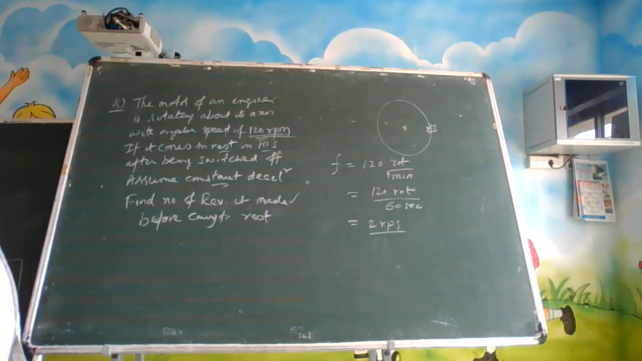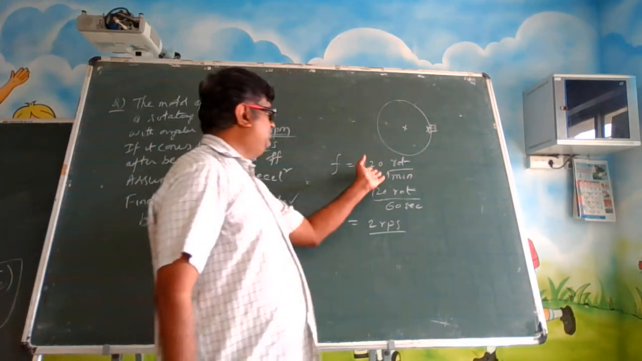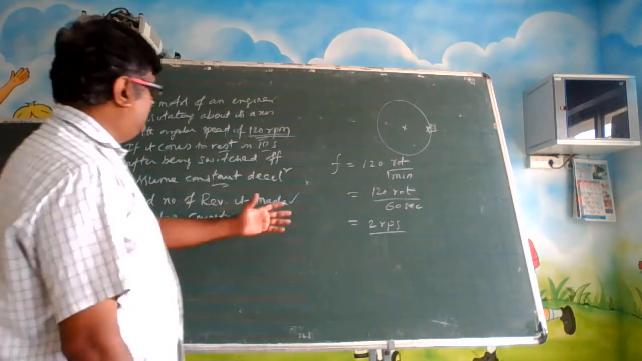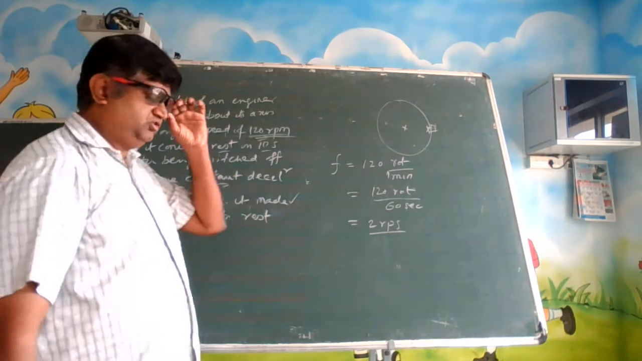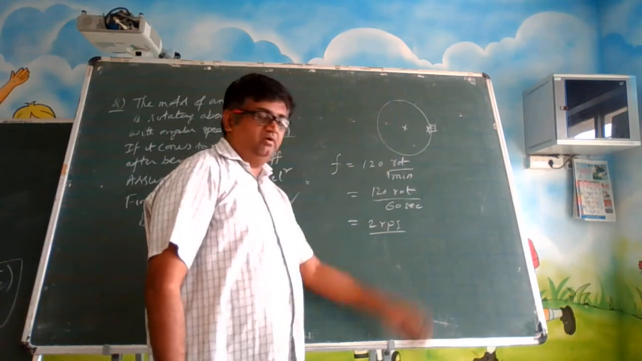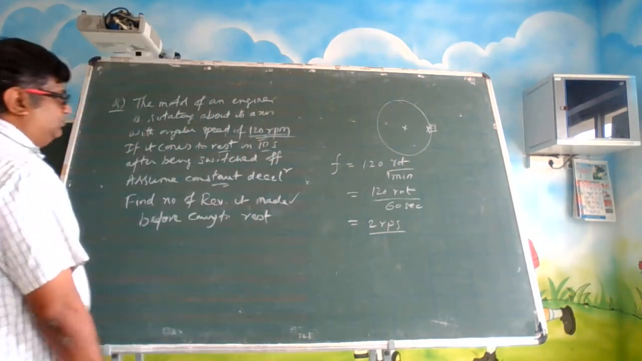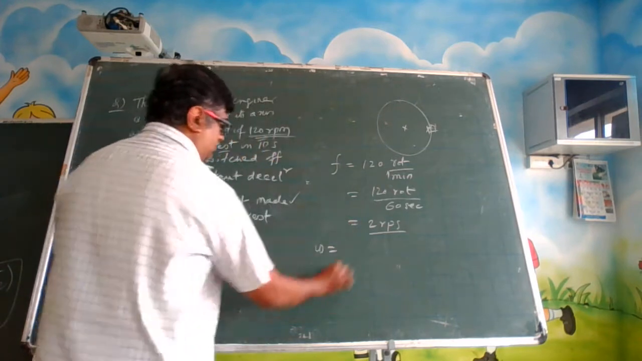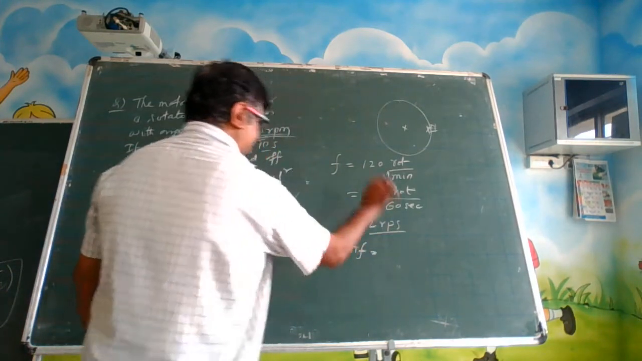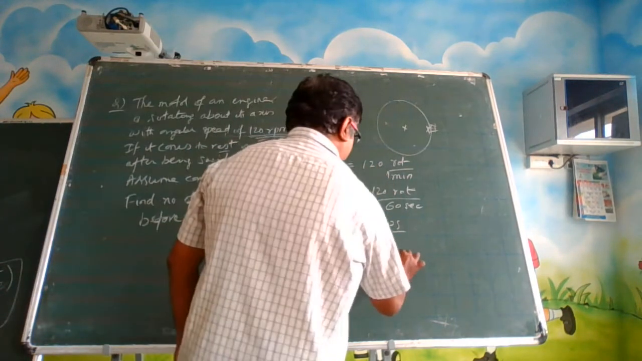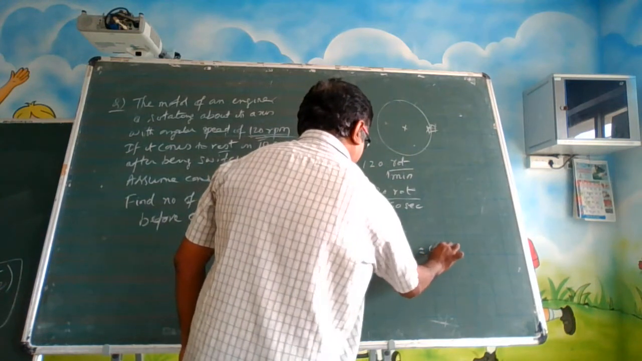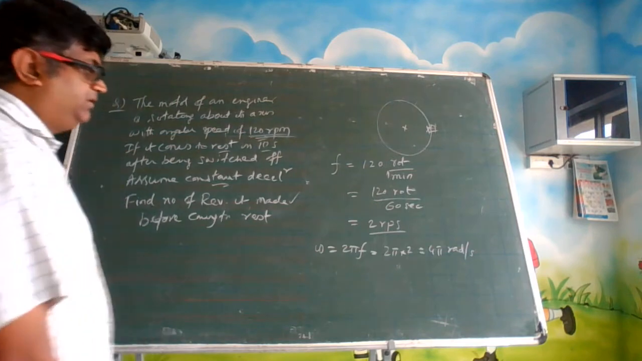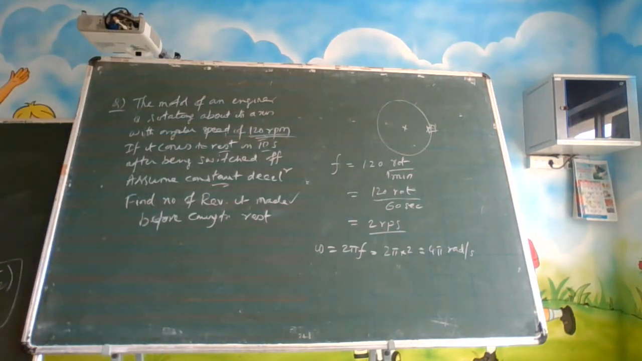Okay? Do not work in the same unit that they have given you. Sometimes you can, depending upon the question, but most of the time convert that into rotations per second. Once you know the f value, you can find the omega value. Omega is 2 pi f. So 2 pi into 2, it is 4 pi radians per second. Make a habit of writing the units with the speed.